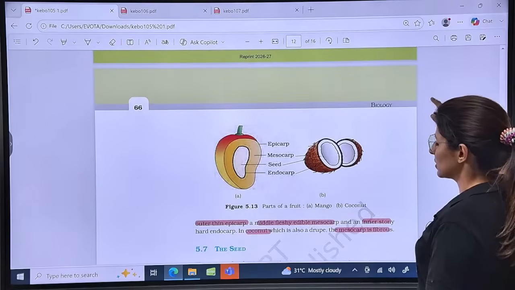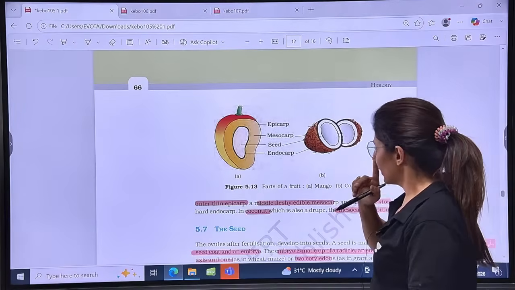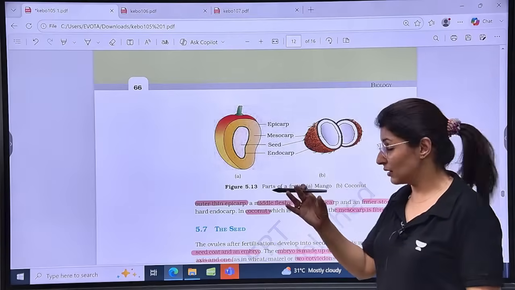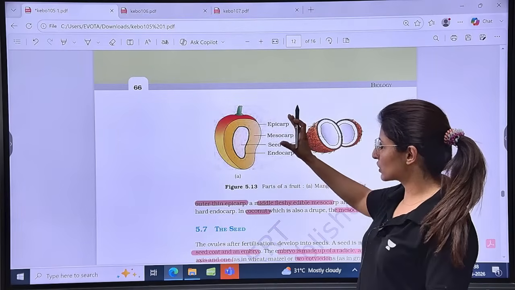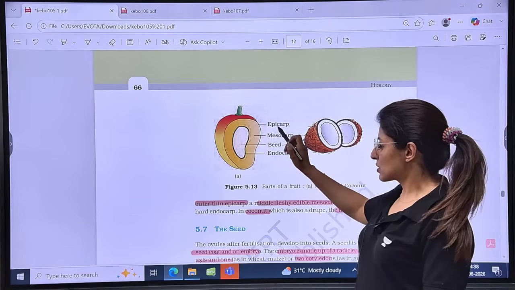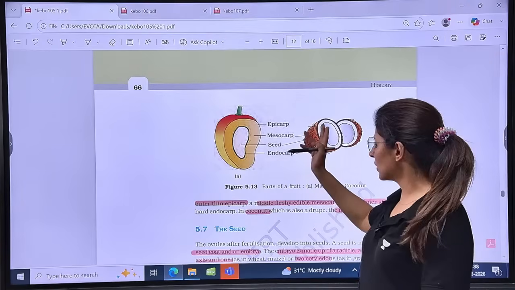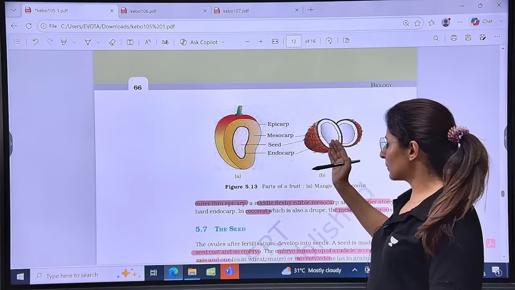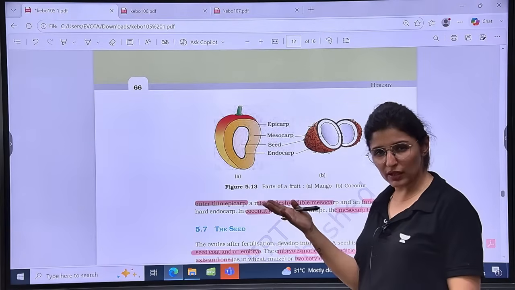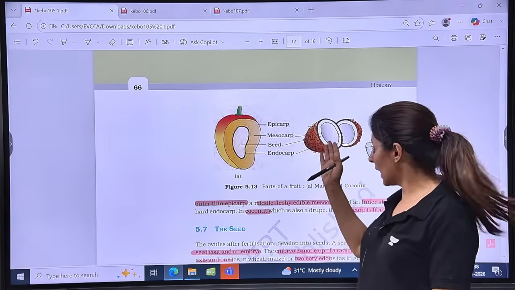So see here, in drupe, let's see the arrangement and the nature of the three layers. Epicarp is outer and thin. Here also and here also, but since they are using a mature coconut here, we are not able to see the epicarp here.